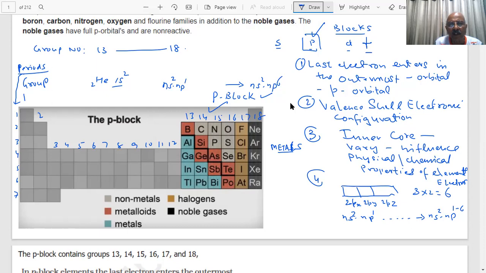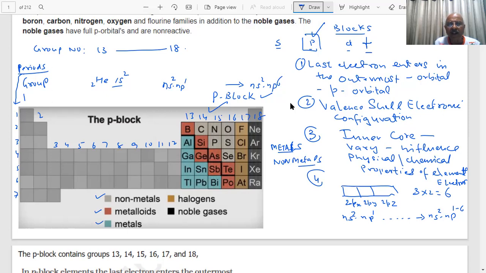Carbon, nitrogen, oxygen, fluorine are non-metals, shown in dark gray. You also have metalloids between metals and non-metals, having properties between the two: boron, silicon, germanium, arsenic, antimony, tellurium. Then halogens and noble gases.